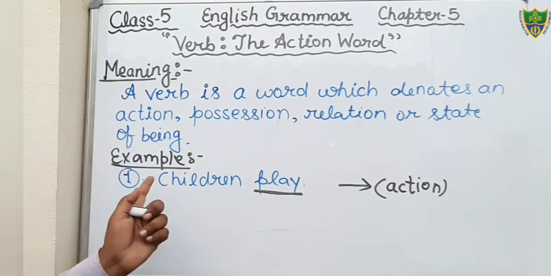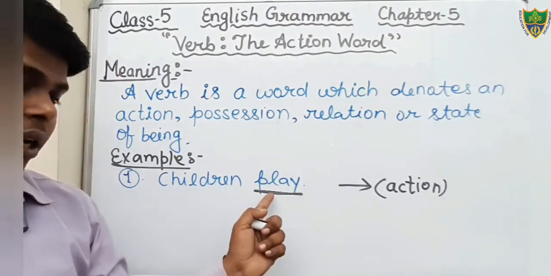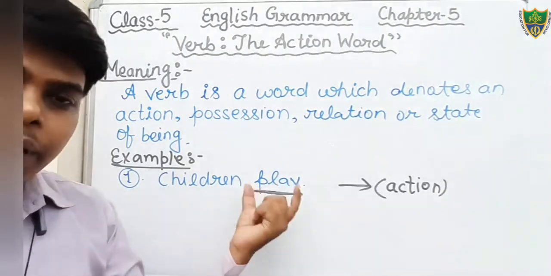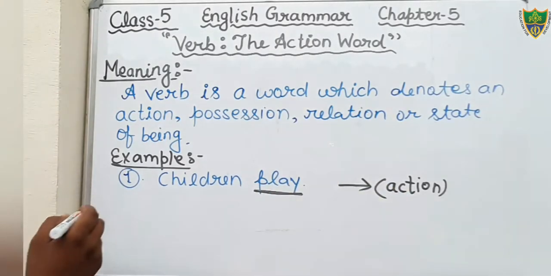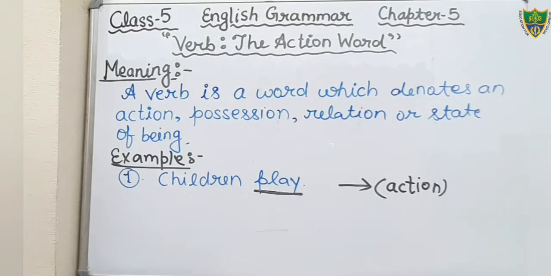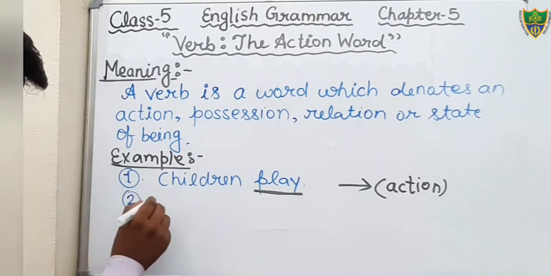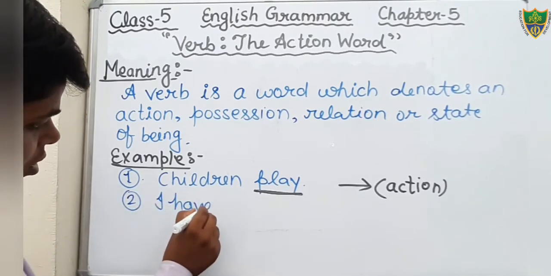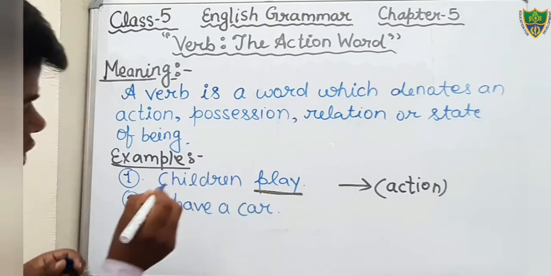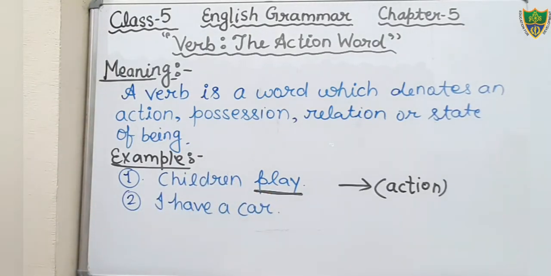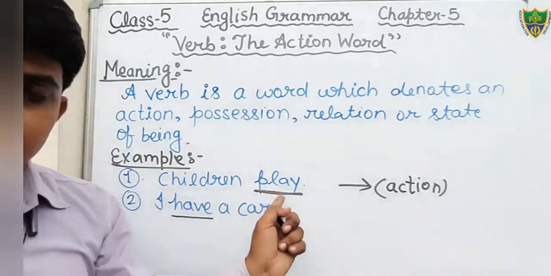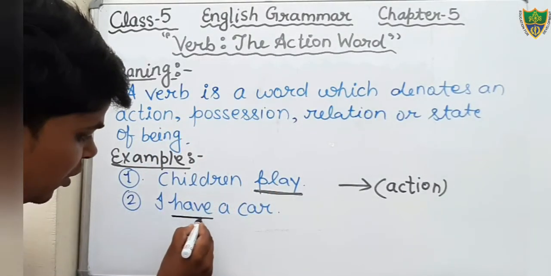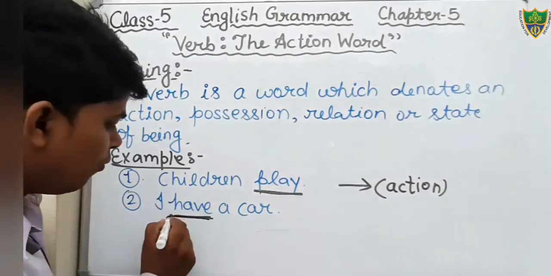In this sentence, children play, the word play is the action word. Second example you can see: I have a car. In this sentence you can see the word have denotes the possession. I have told you in the definition that it denotes an action, and possession too. I have. This is also a verb.